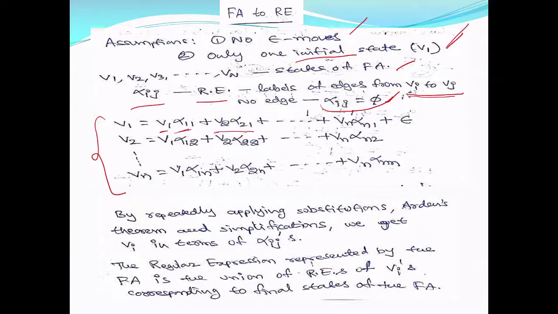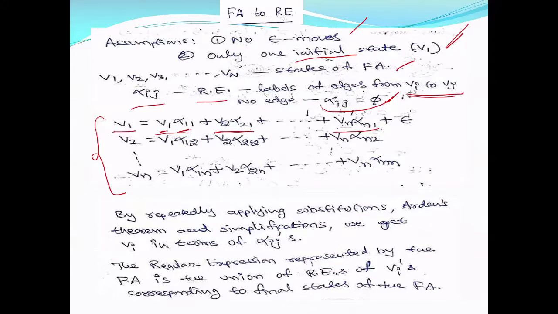If you observe, alpha 21 means the label of the edge coming from node 2 to node 1, that is, state 2 to state 1, and alpha n1 is state n to state 1. That means you are collecting all the regular expressions which are coming into V1. Look at this, I am making the equation for V1.